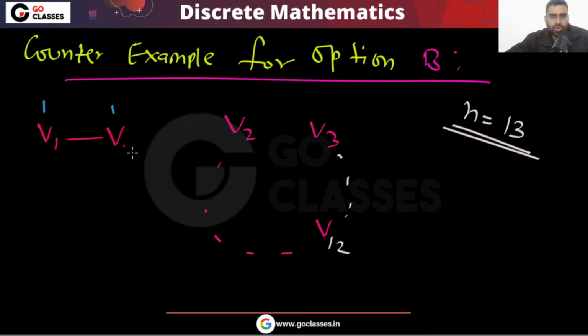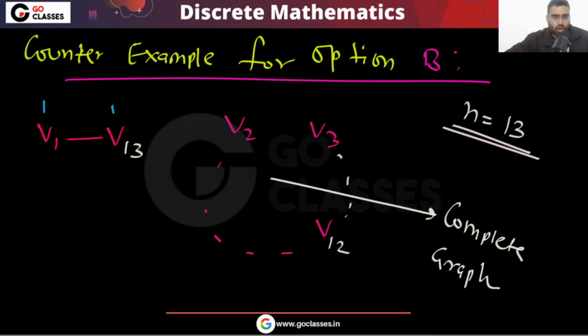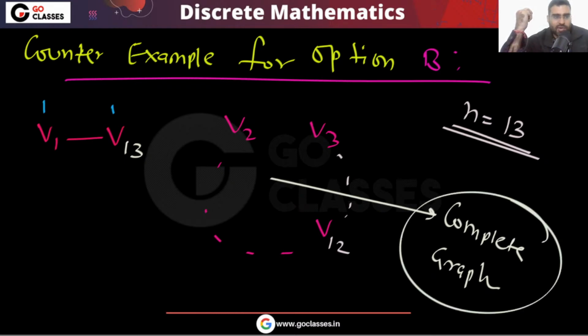Okay, so you can take n equal to 13. Then you can notice that now you can make a connected graph here. You can make a complete graph here, and a complete graph here. So all the conditions are satisfied, right? Do you agree? All the conditions are satisfied because you have a complete graph.